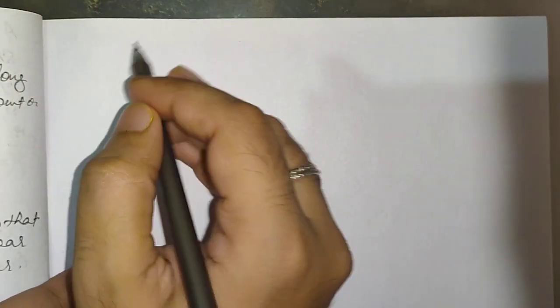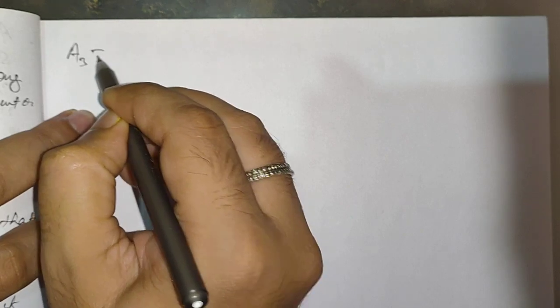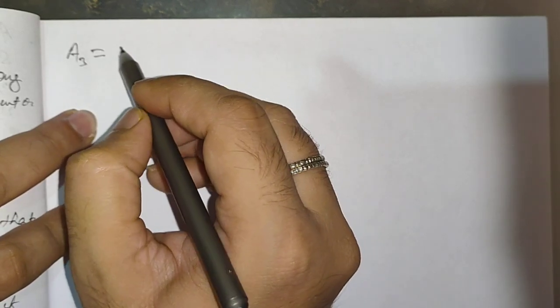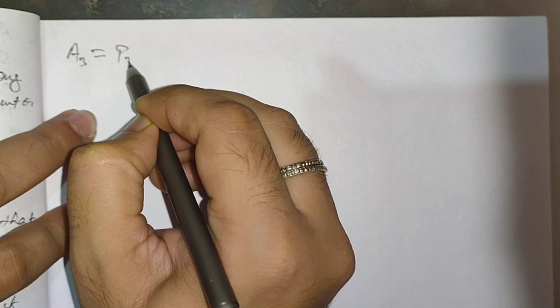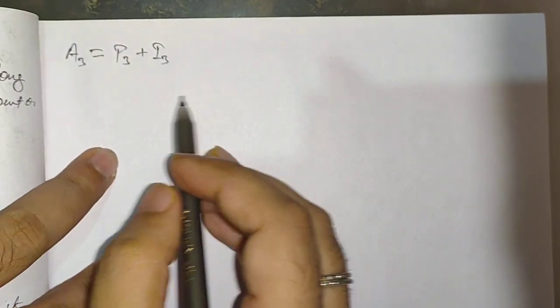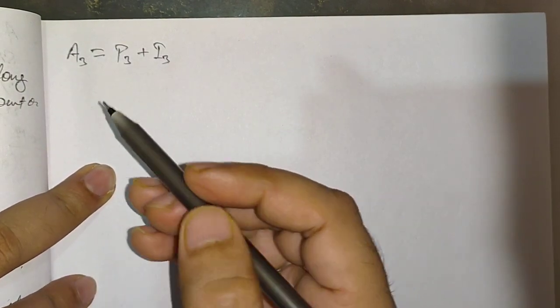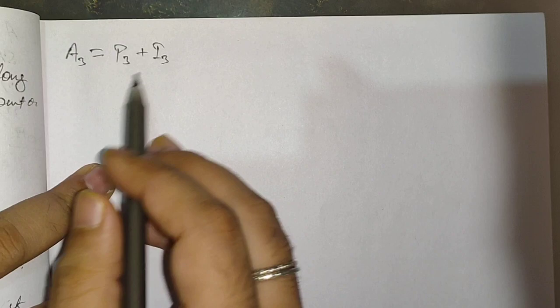Let us continue over here. We are going to calculate the amount for the third year, that is A3 is equal to P3 plus I3, that is P plus I. You can see that everywhere we are just applying the formula for simple interest.